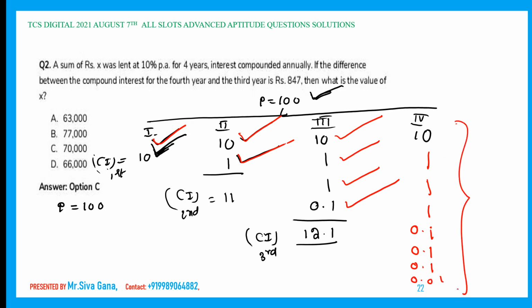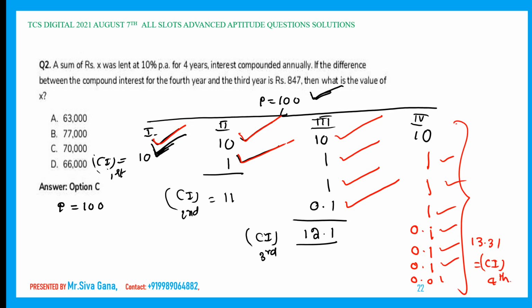This total is how much? 10, 11, 12, 13, 13.1, 13.2, 13.3, 13.31. So 13.31 is the total compound interest exclusively for the fourth year.